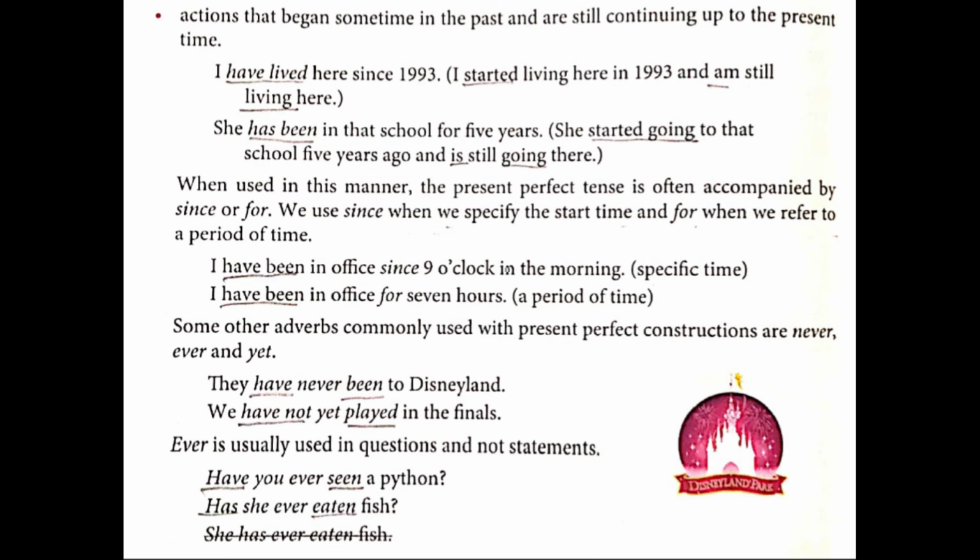Next one, ever is usually used in questions and not statements. So never use this particular word in statement sentences. You will use only ever, this particular word ever, only in what? Question sentences, not in statements. Given, have you ever seen a python? Has she ever eaten fish? But in the answer you will never say this. Okay, she has eaten fish, you will say. You will never say she has ever eaten fish. So that's incorrect.